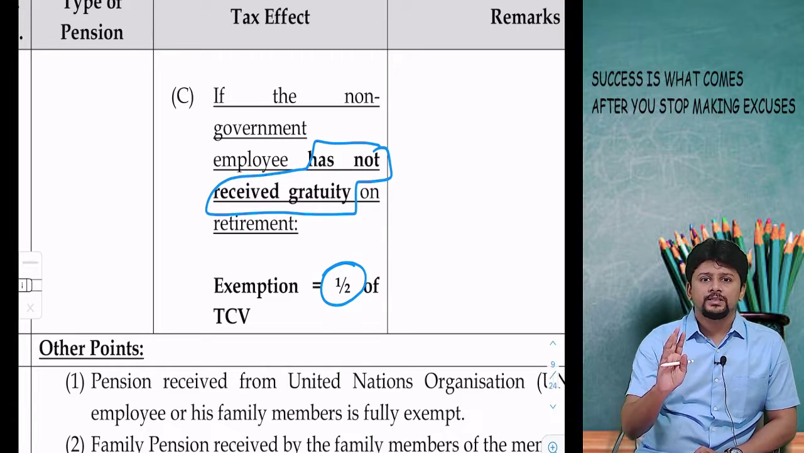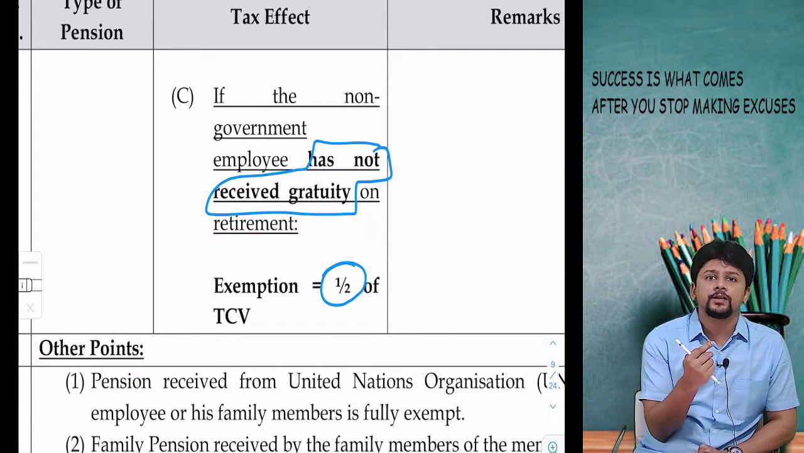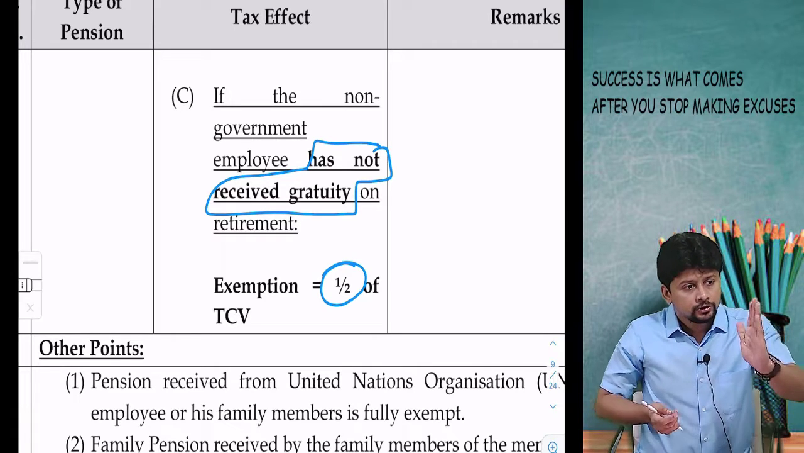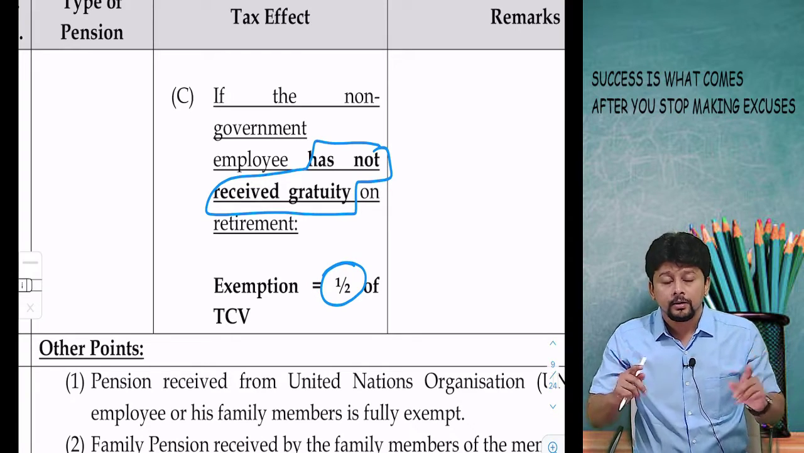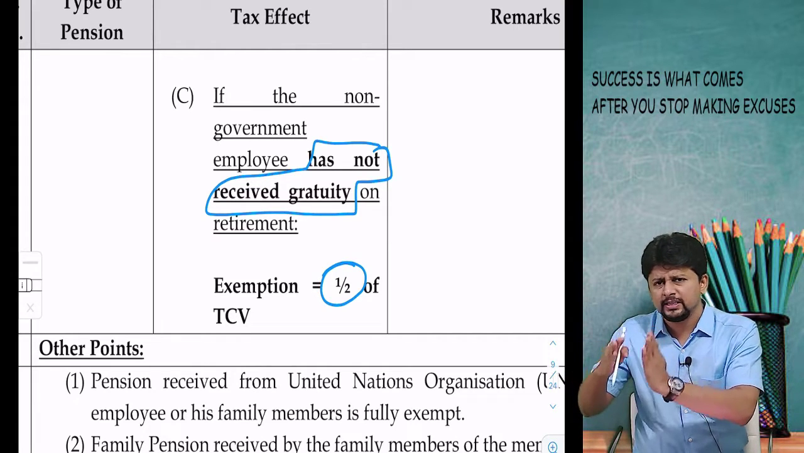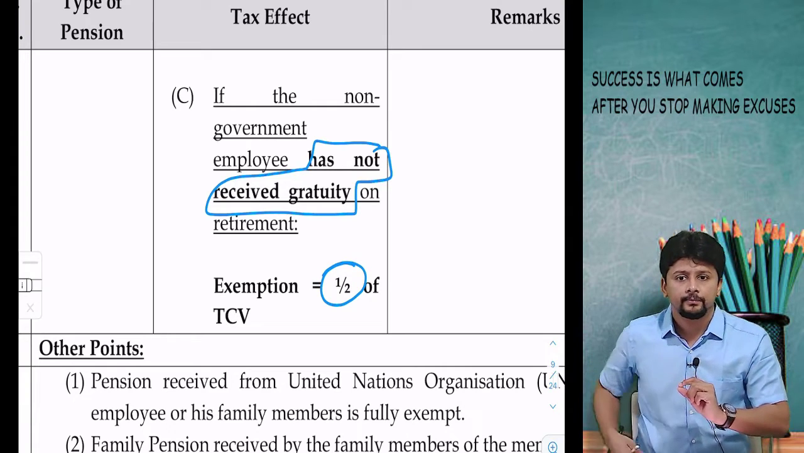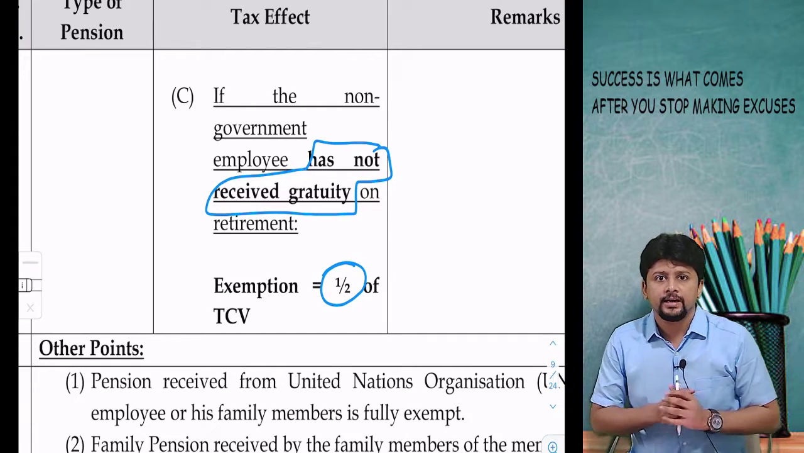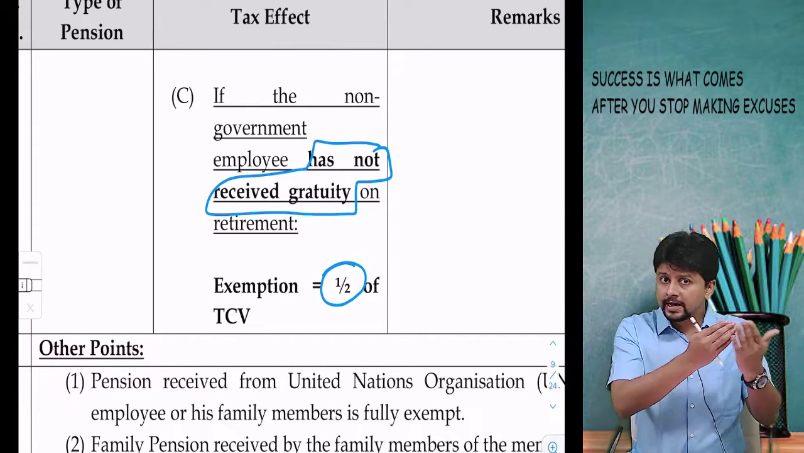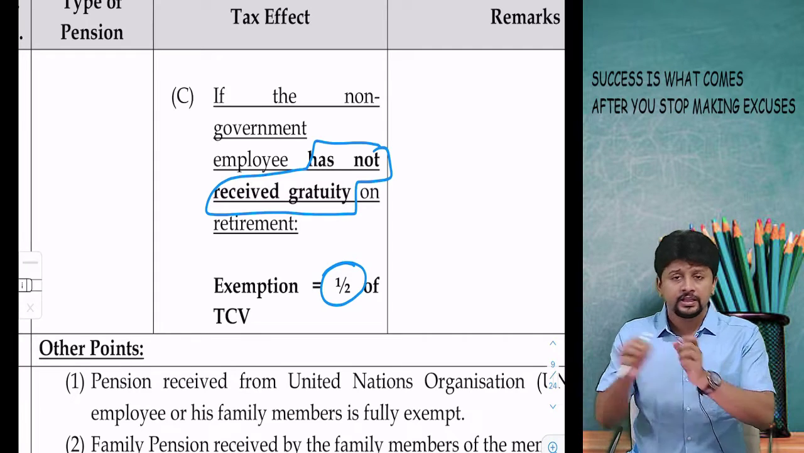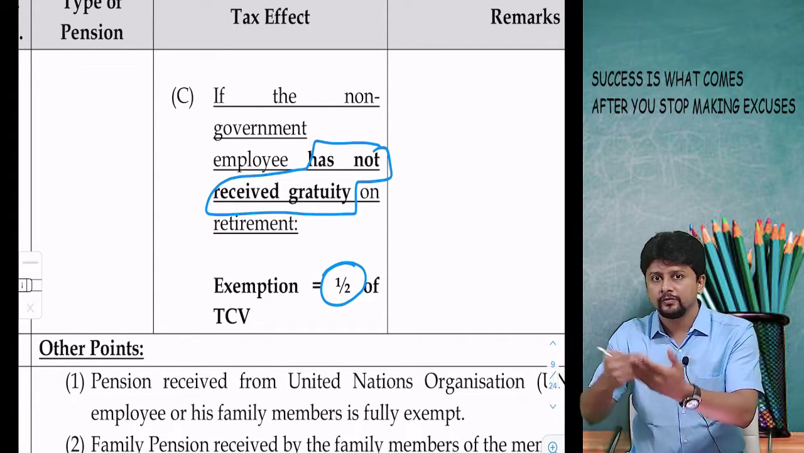So a simple way to understand: if you have received gratuity, and when do you receive gratuity? On retirement. So you have received gratuity, that's your retirement benefit, you received it. Then today your exemption is slightly less, 1/3, 33%. But if at the time of retirement I did not receive gratuity, so I did not get one retirement benefit, then today the exemption benefit will be slightly more, half, 50%.